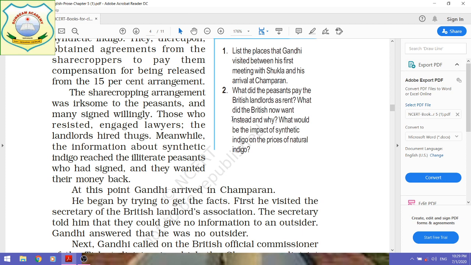This question has been divided into 3 parts, and remember, students, this question is very important, and it can also be asked as a long answer type question. In that case, since the question is divided into 3 parts, you will also have to give the answer in 3 paragraphs.